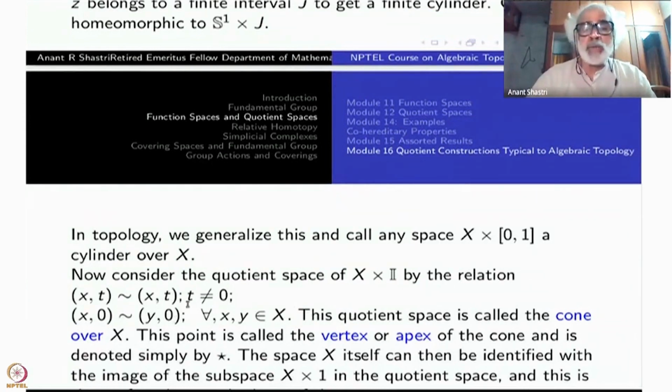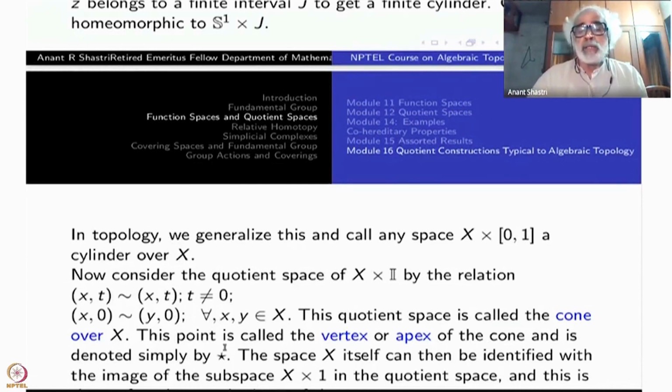For t not equal to 0, the only identification is with itself. But on the base, namely X cross 0 in X cross I, every point is identified with every other point. So the entire X cross 0 is identified to a single point. So this quotient space is called the cone over X.